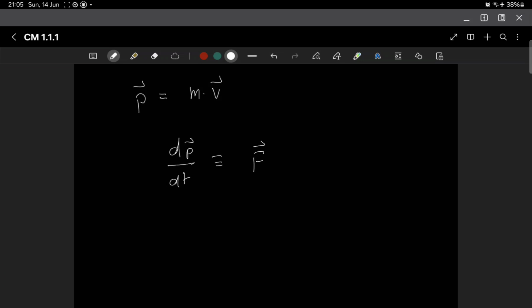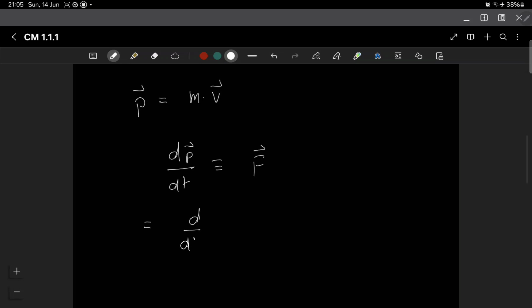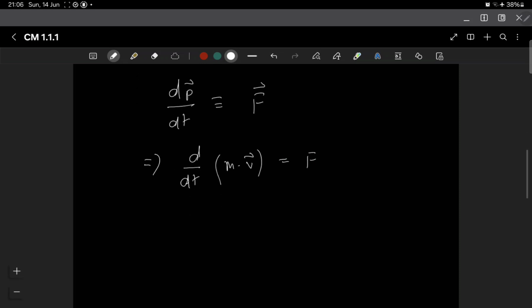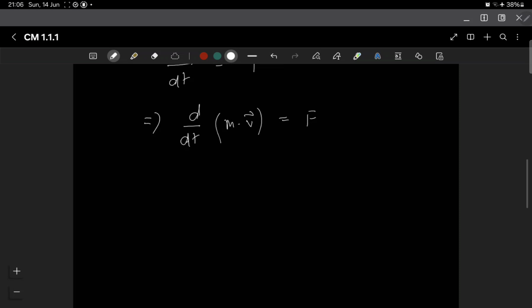Now we can also write this as d/dt of (m times v) is equal to F, right? So this equation is the same as this. What you have to note here is that this m is usually independent. For our purposes, the mass is independent of time. It's actually a scalar quantity, a constant quantity. For example, the mass of your watch, or whatever point particle you're considering, doesn't depend upon time, right?